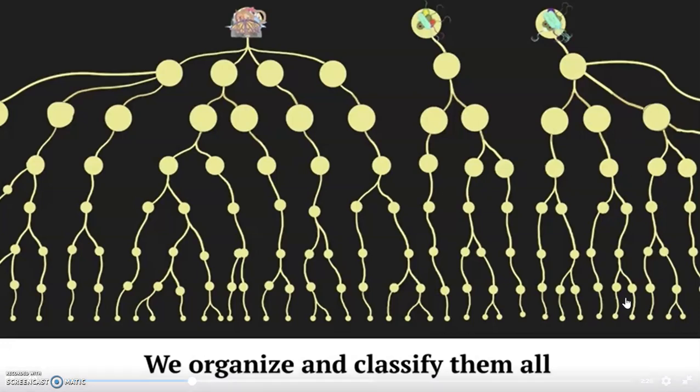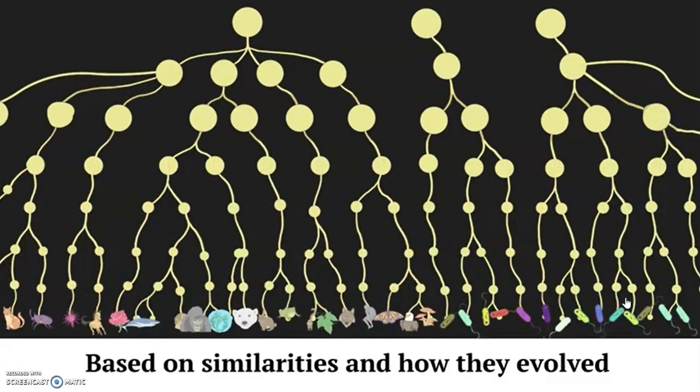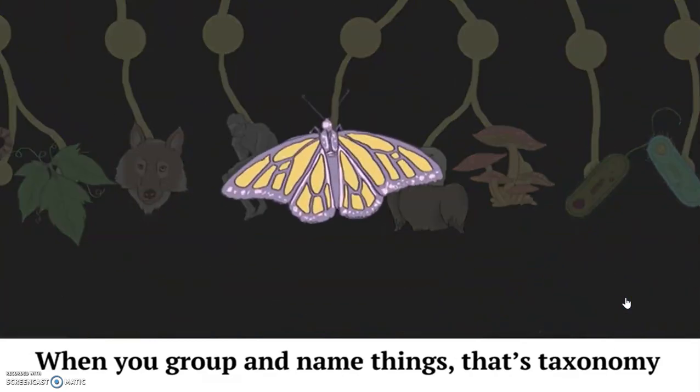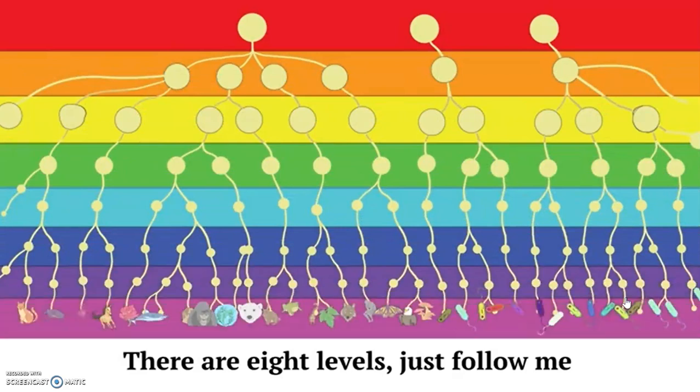We organize and classify them all based on similarities in how they evolve. When you group and name things, that's taxonomy. There are 8 levels. Just follow me.